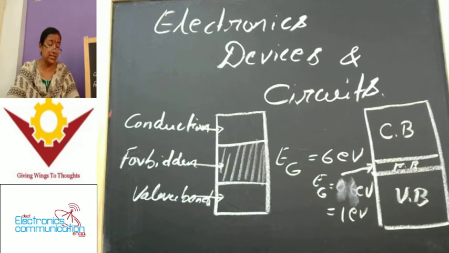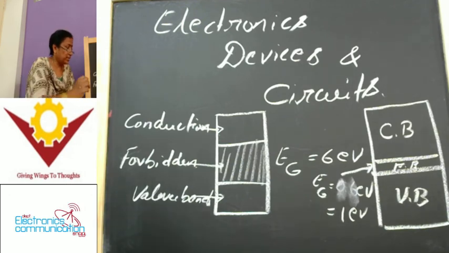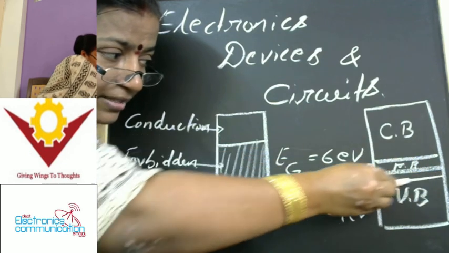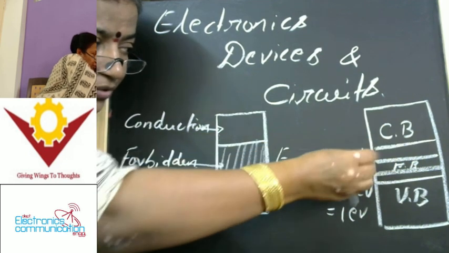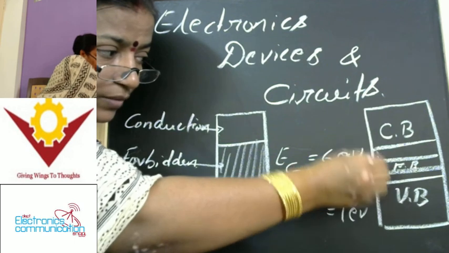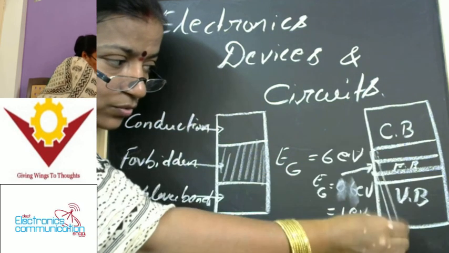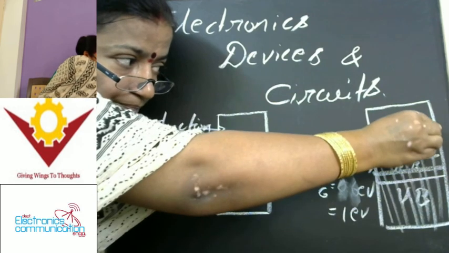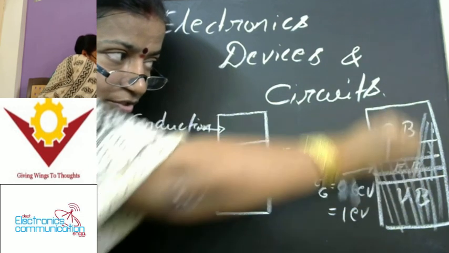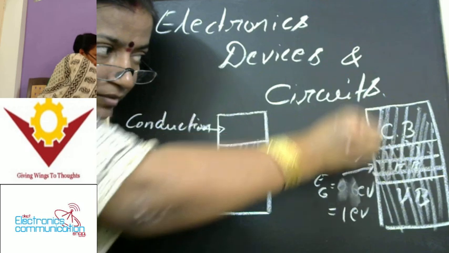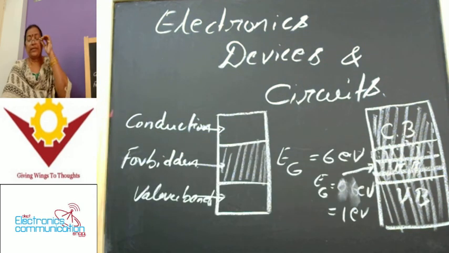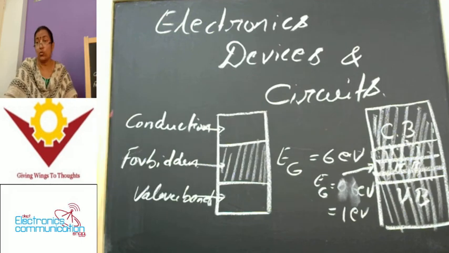Of course, suppose you want to see the energy band diagram of conductors. In what way does it look? It's overlapping: the conduction band comes down to here and the valence band goes up to here. Suppose this one is totally the valence band and this one is totally the conduction band. The region between these two is the overlapping. That means the valence band and conduction band get overlapped in the case of conductors.